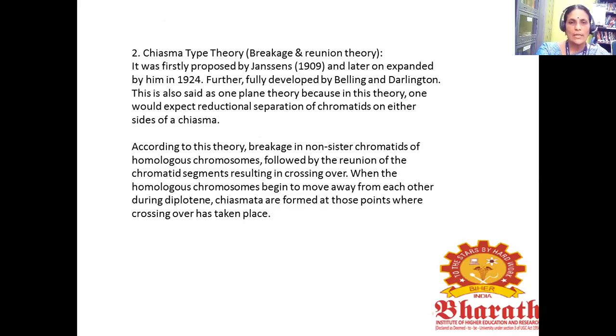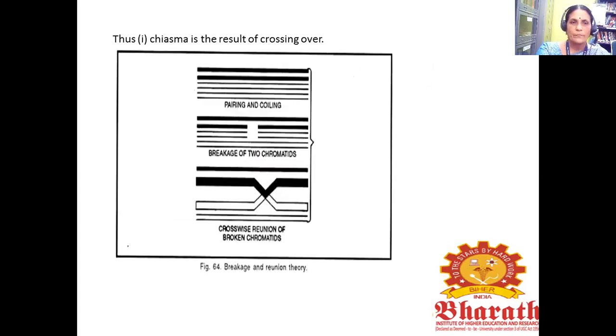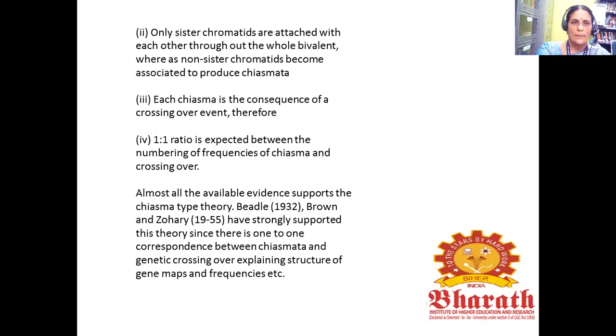According to this theory, breakage in non-sister chromatids of homologous chromosomes is followed by the reunion of chromatid segments, resulting in crossing over. When the homologous chromosomes begin to move away from each other during diplotene, chiasmata are formed at those points where crossing over has taken place. Thus, the chiasma is the result of crossing over. The figure represents the breakage and reunion theory.